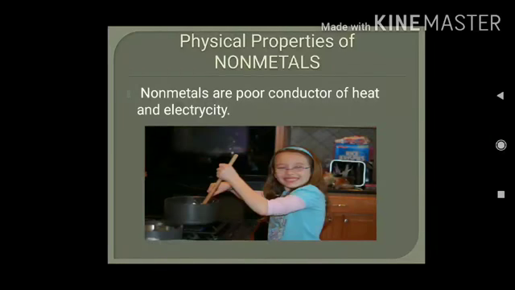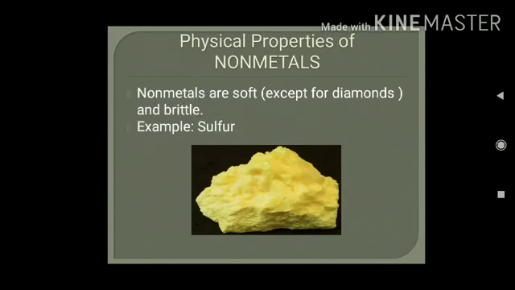Next is poor conductor of electricity. What does it mean? Poor conductors of electricity can be defined as those substances which don't allow electricity to pass through them from one end to the other end. Non-metals don't allow electricity to pass through them. That's why the switchboards are made of plastic and the coverings of electric wires are made of plastic. That is the reason.